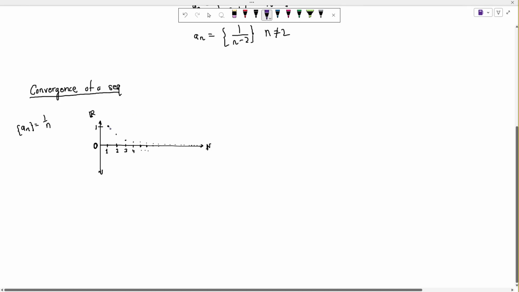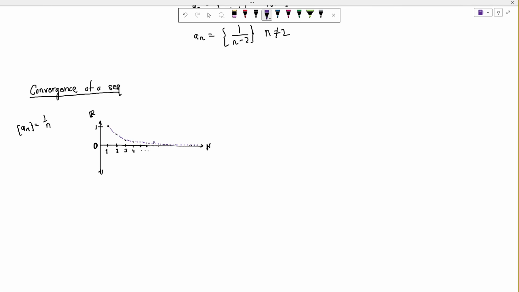So if we connect all of these points, what we get is essentially something like this. And from here we can say, okay, in the very long run, whatever the sequence is, it gets very, very close to 0.